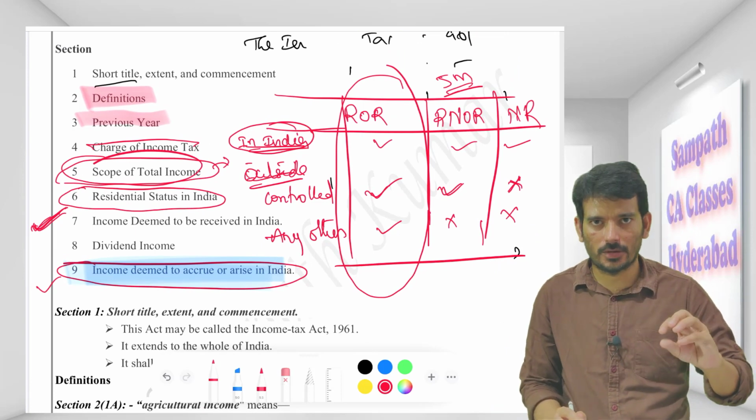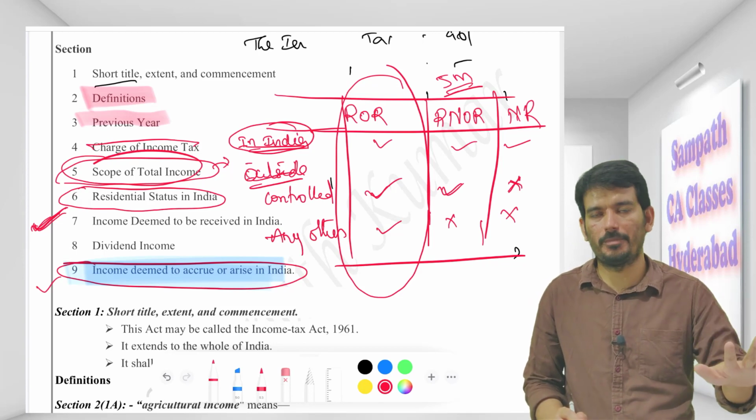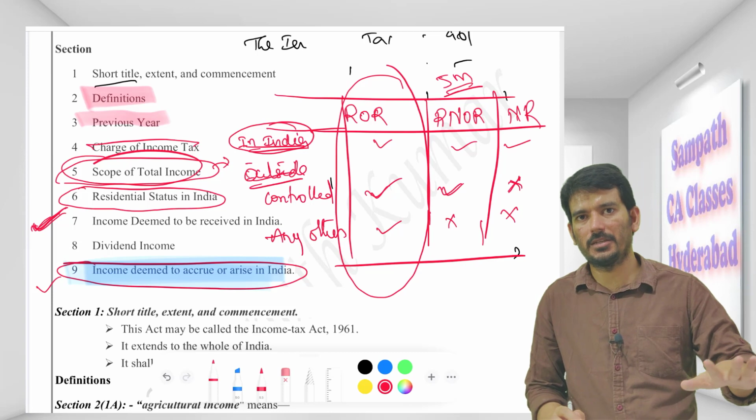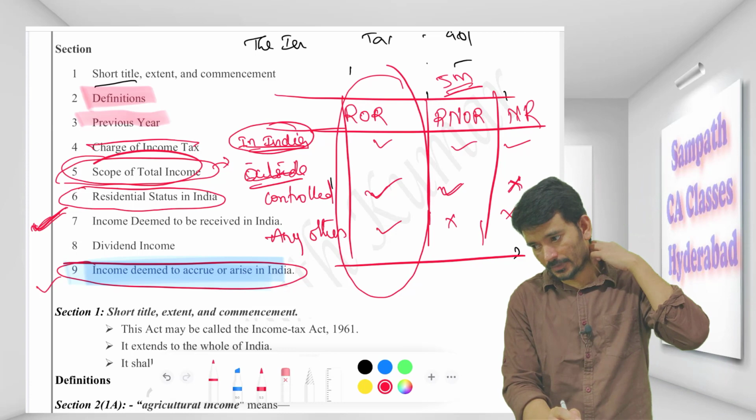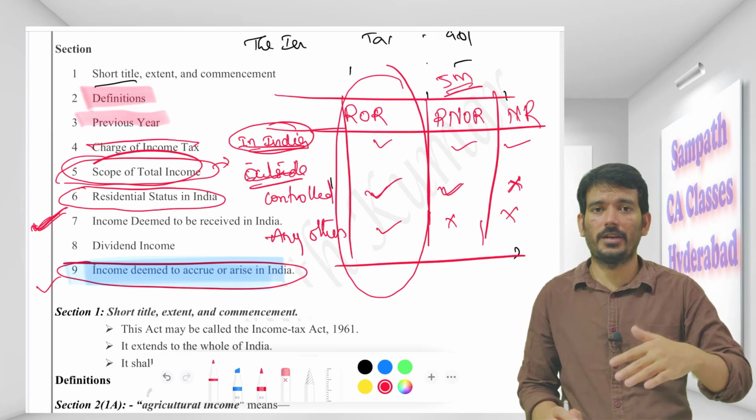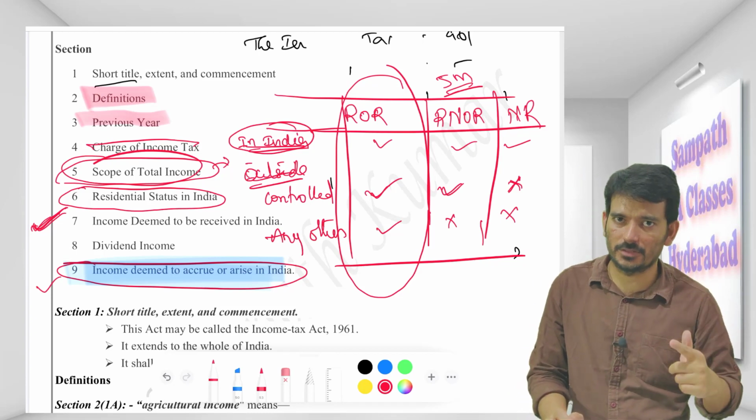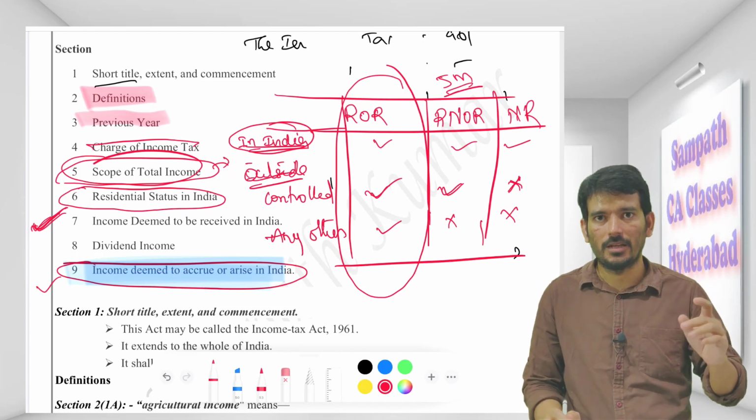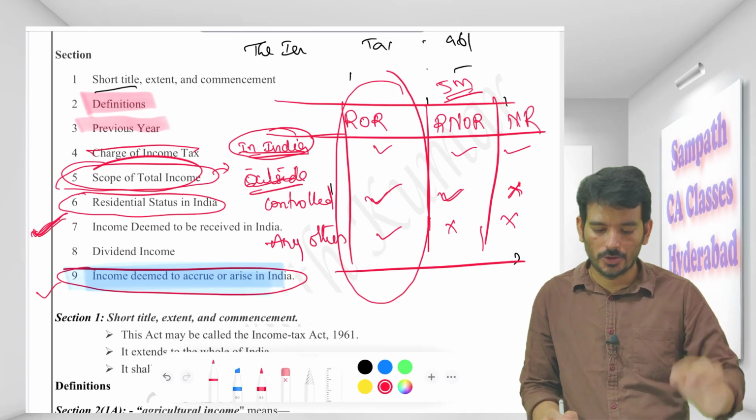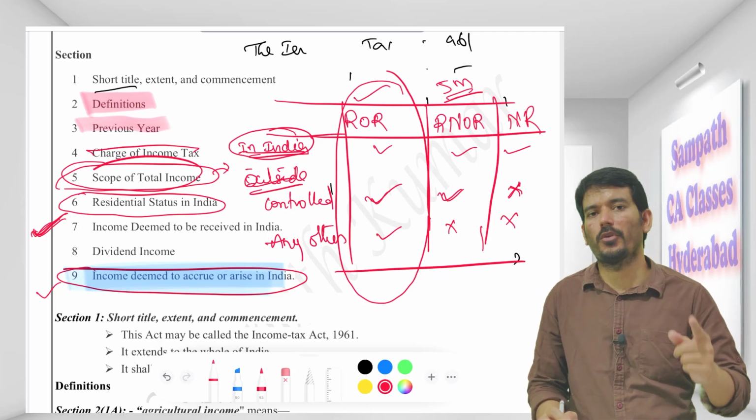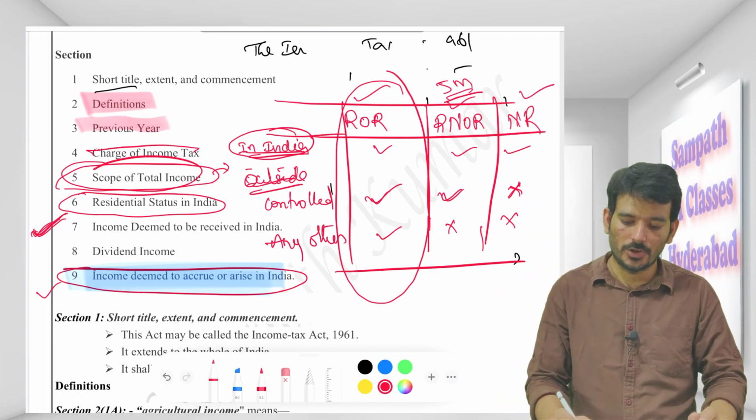Residential status also I have not covered in depth, because it is understood that you have come to know by now. We have basic conditions, we have additional conditions. In basic conditions, you should stay 180 days. If you cannot fulfill that, you have another option, that is 60 days plus 365 days out of 4 previous preceding years. In both, you need to fulfill either one condition. If you fulfill one condition, you will become a resident, and again you will have an additional condition. In additional conditions, you have to fulfill both conditions. If you fulfill both, you will become ROR. If you fulfill only one condition, you will become RNOR. If you fail to fulfill the basic conditions, you will become NR.